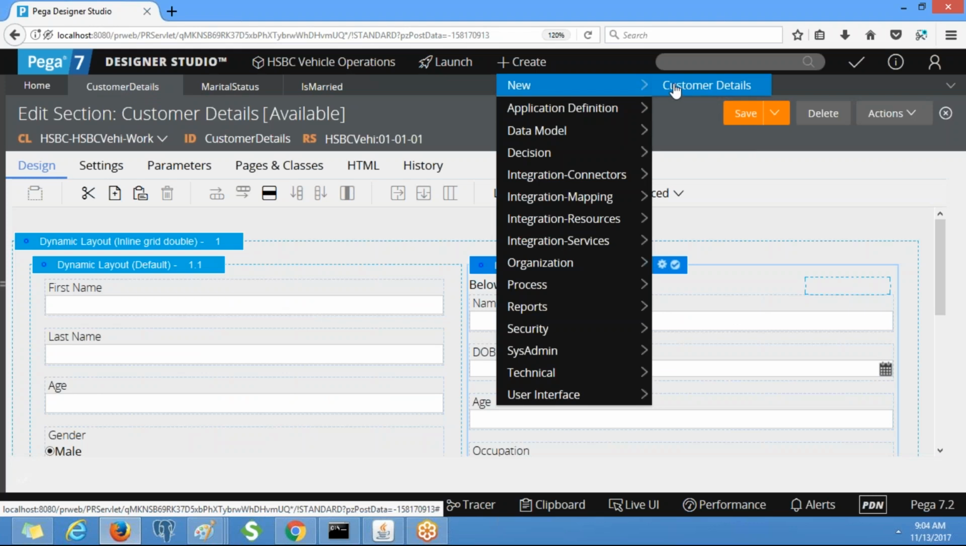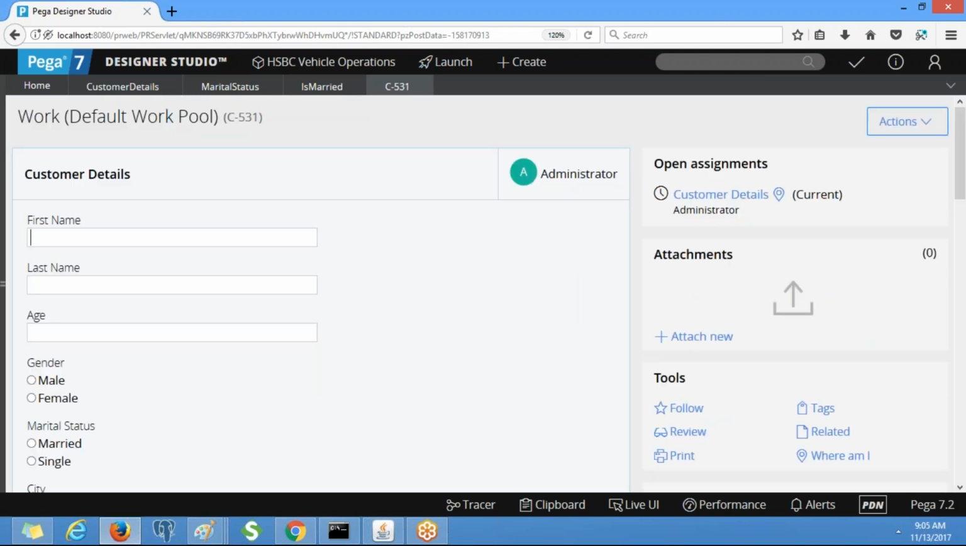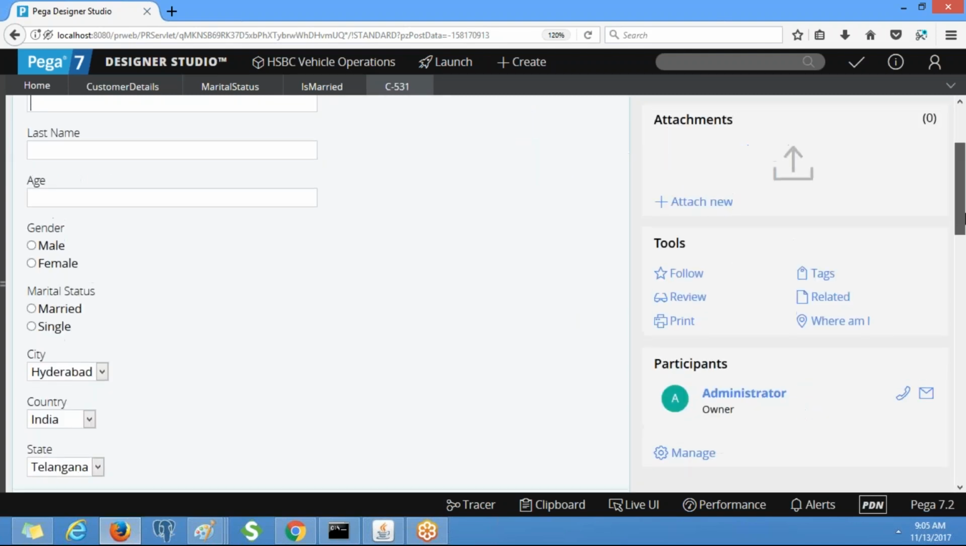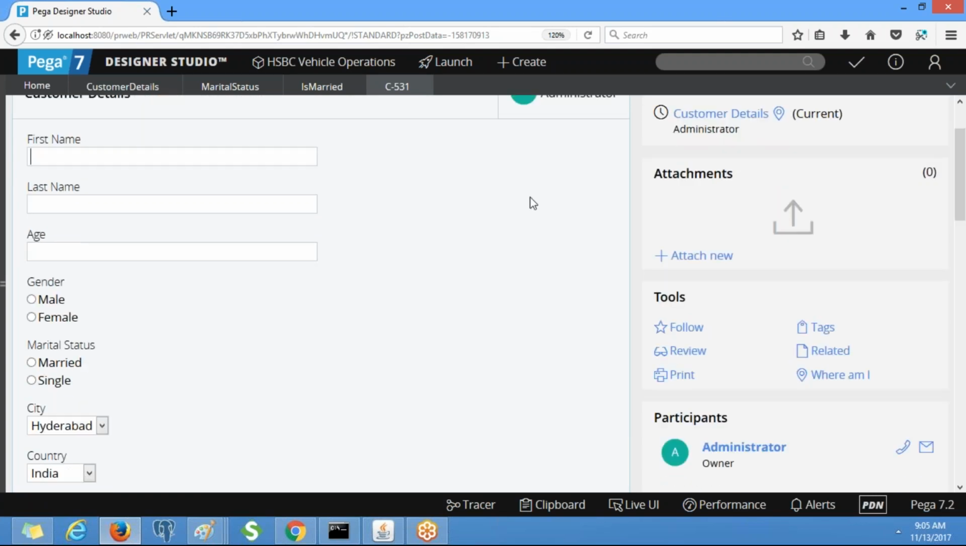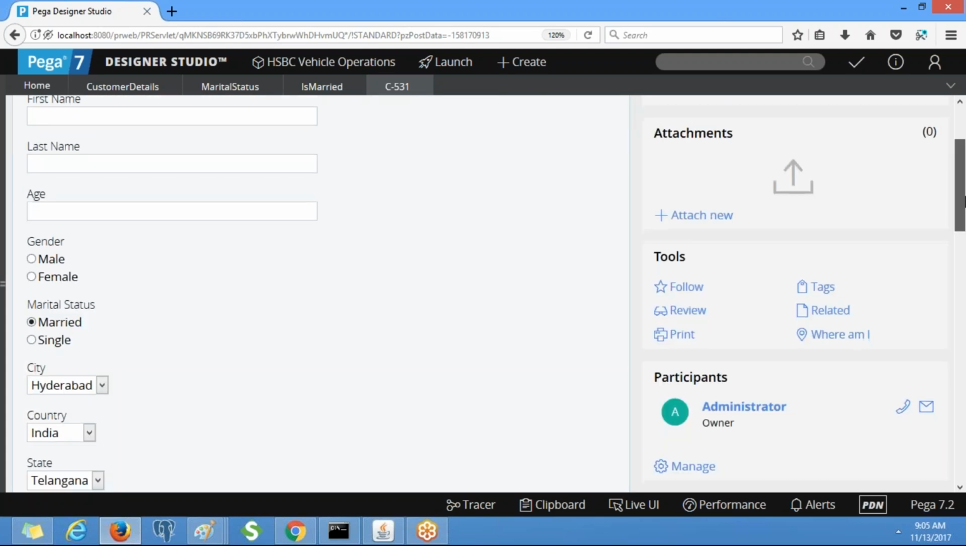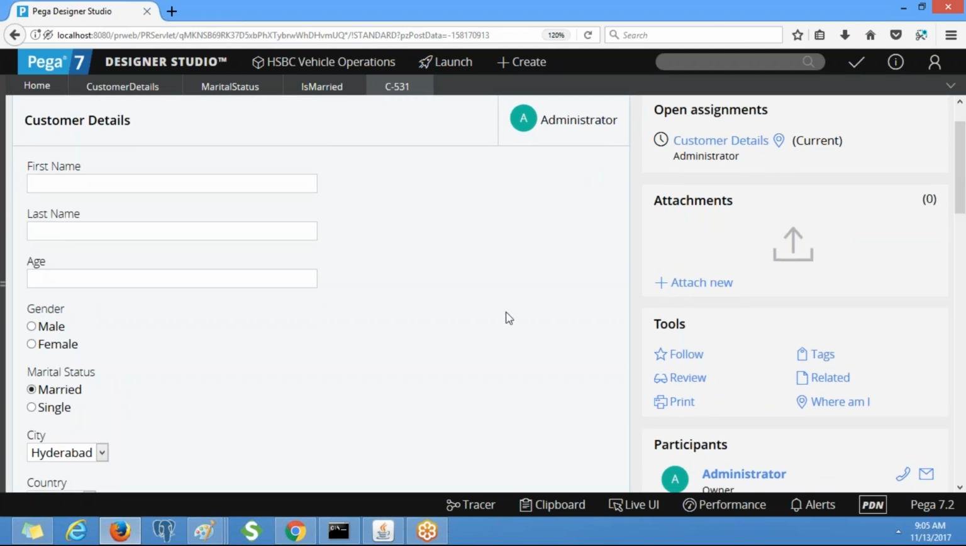You just run the flow. We already have a flow, so we have just modified the existing section. Click on the customer details flow. See, by default that layout is not there. Now I am going to click on marital status. Okay, yeah, got it.